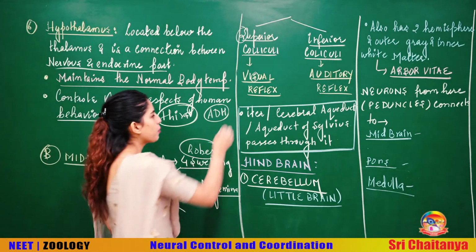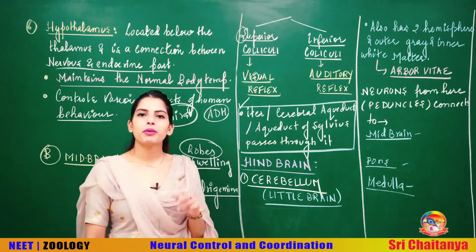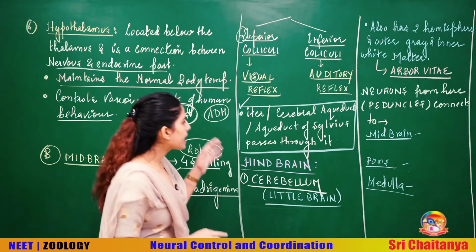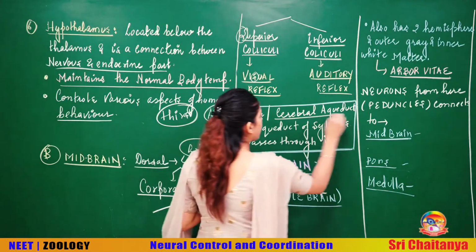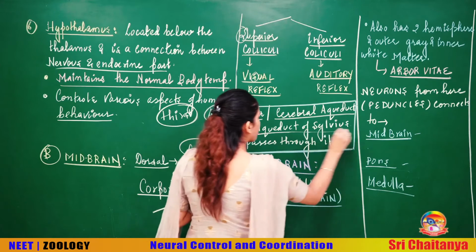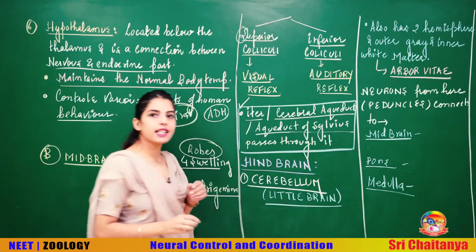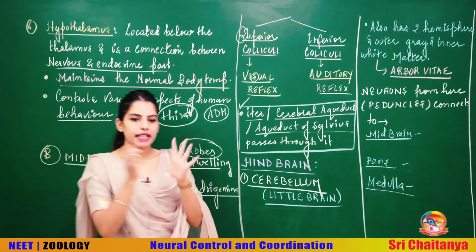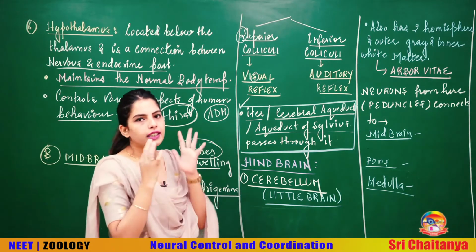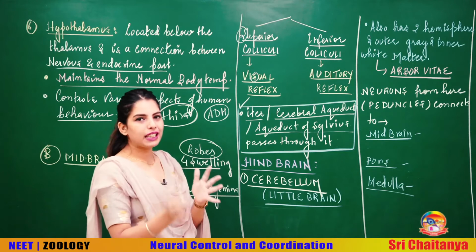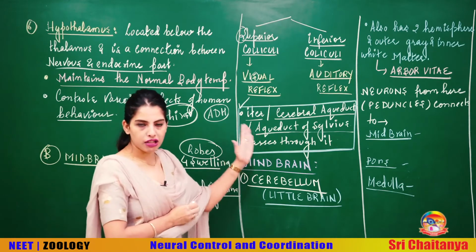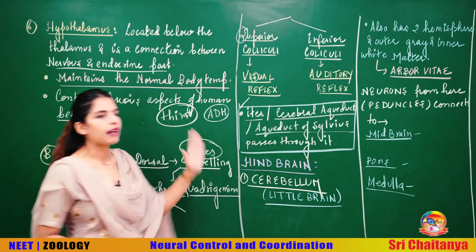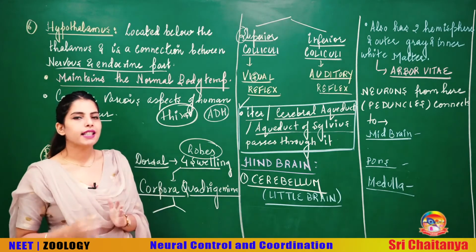Now here I have written one piece of information, beta, which is going to be clearer when we discuss the ventricles of the brain. This is the iter, or cerebral aqueduct, or aqueduct of Sylvius, that passes through the wall of the midbrain. Once I make the diagram of the ventricles, it will make the location of the iter clearer. For now, just remember that the iter or cerebral aqueduct or aqueduct of Sylvius is passing through the midbrain.